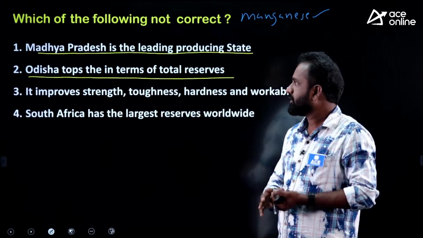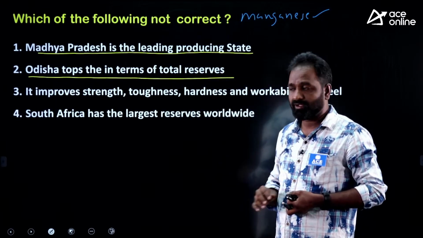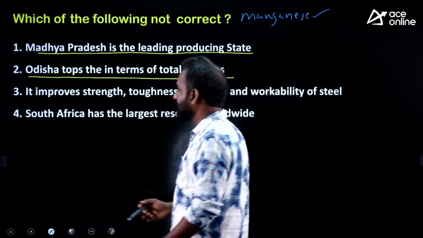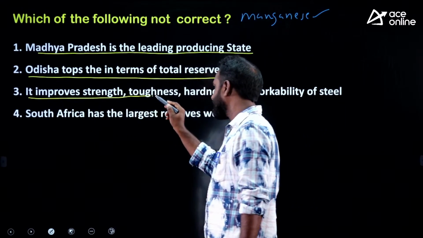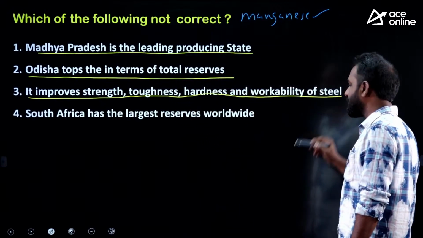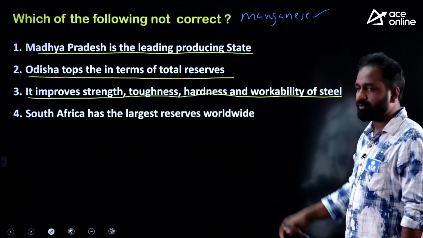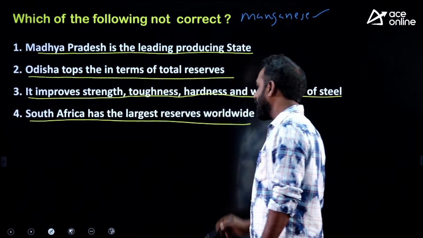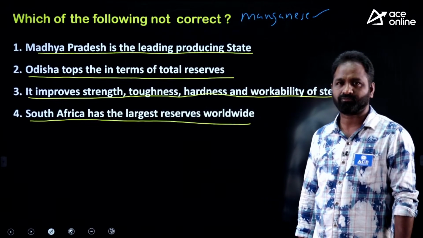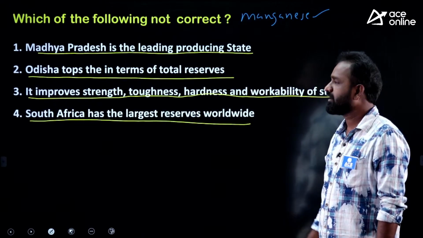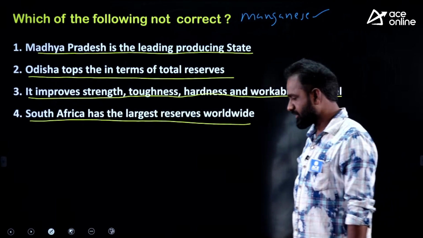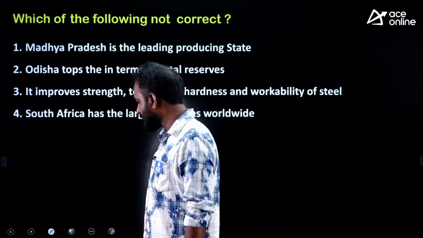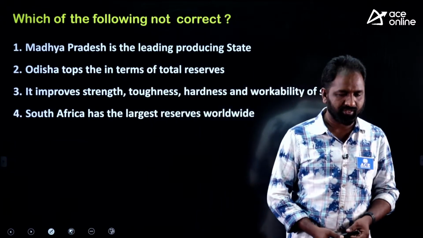When it comes to manganese, the leading producer is Madhya Pradesh, first statement, and Odisha tops in terms of total reserve. Third one, manganese improves strength, toughness, hardness and workability of steel. The third statement is about the use of manganese. And fourth one, South Africa has the largest manganese reserves in the world. So which of the following statements is not correct? There is a twist in the statements. Please try to identify.